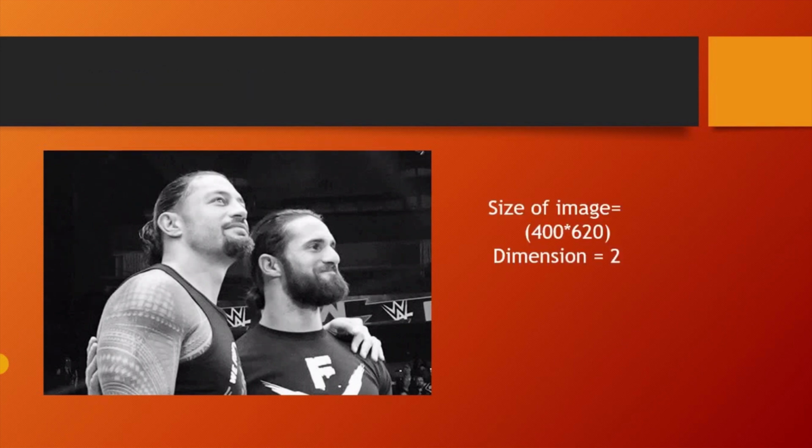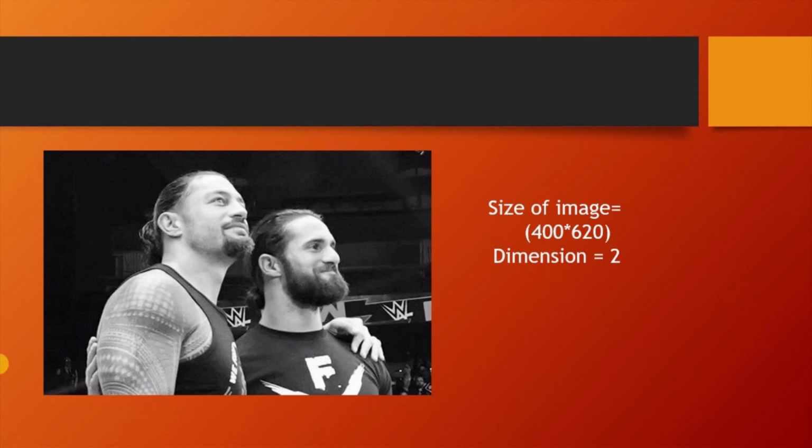So if this image is 400 by 620 pixels, then you don't have to multiply by 3, just like in an RGB image. And also the dimension reduces from 3 to 2. So you have to convert an RGB image to a grayscale image. Why? RGB has 3 channels but grayscale has only 1 channel. The dimension of an RGB image is 3 but the dimension of a grayscale image is only 2.